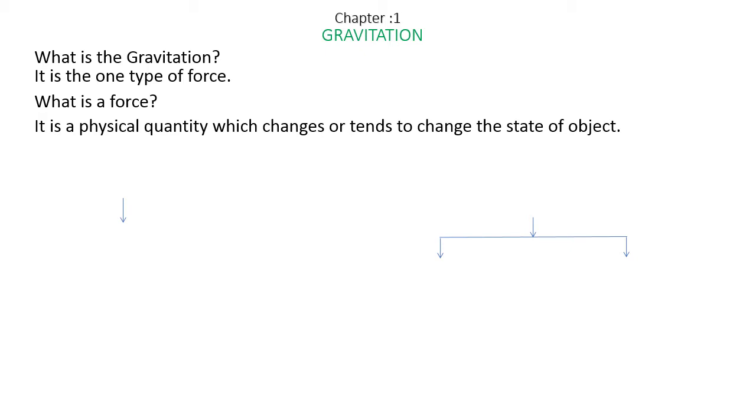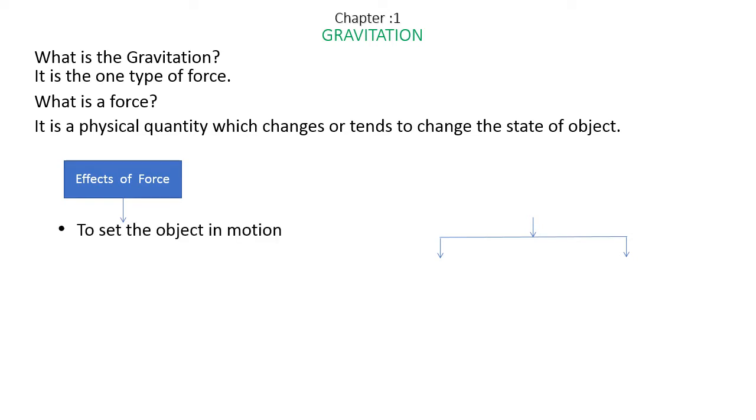Now we have the next part. When force is applied on any object, there are going to be certain changes. What are those changes? That is what we call the effects of force. When force is applied on an object, something is going to change, and that is what we call an effect of force. The first effect is to set the object in motion. When you apply force on an object, you set it in motion: the object which is at rest, you make it move.